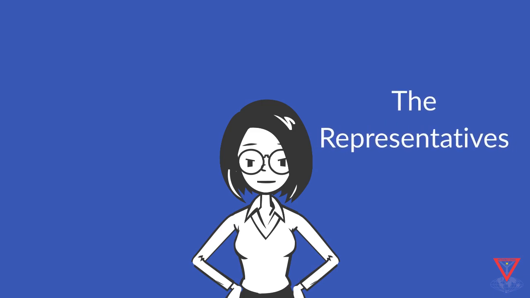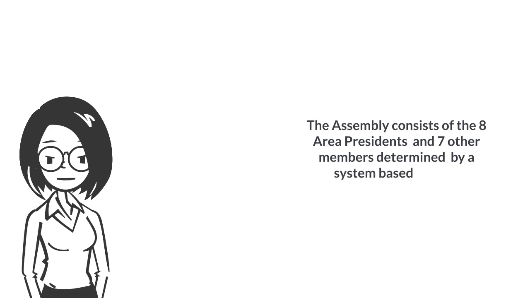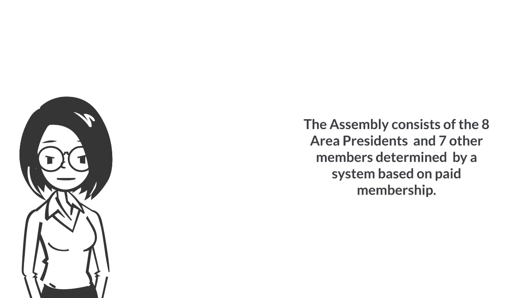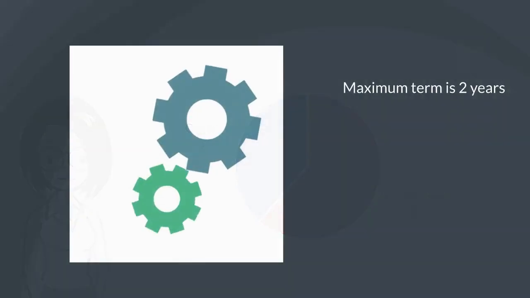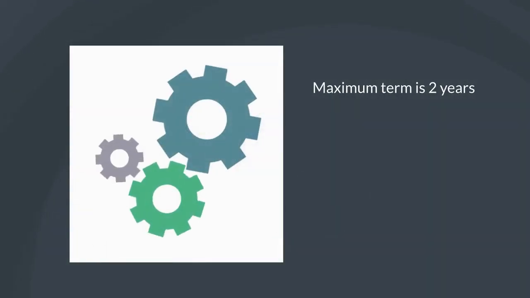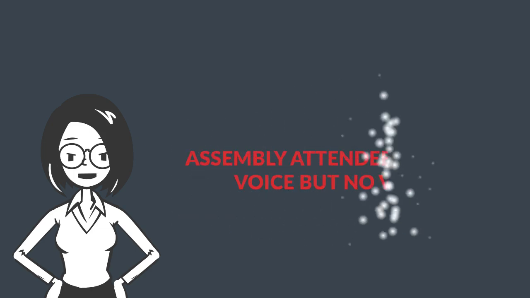The Representatives. The Assembly consists of the 8 area presidents and 7 other members determined by a system based on paid membership. Maximum term is 2 years. No area will hold more than 4 seats. Some people are invited to attend Assembly meetings with a voice but no vote.